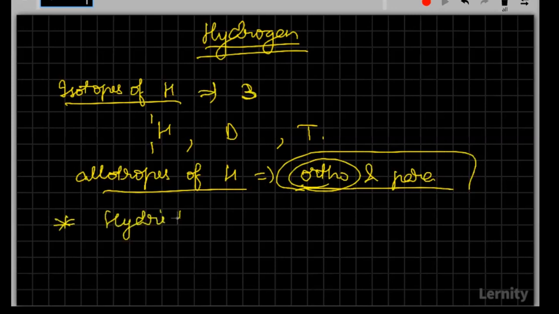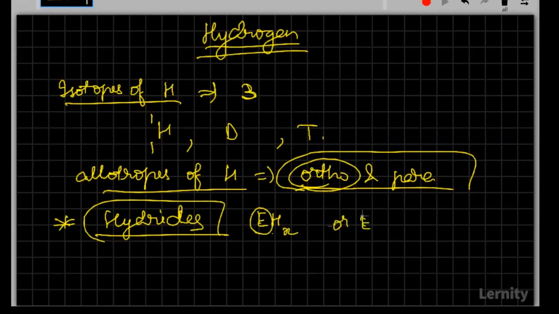We'll just talk about the important parts. So directly we'll go with the hydrides. These hydrides, we represent either in the form of an element E with HX, or in the form of EMHN. Examples are B2H6, diborane, and the most common hydrides are sodium hydride and calcium hydride.